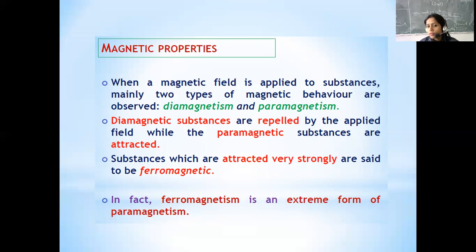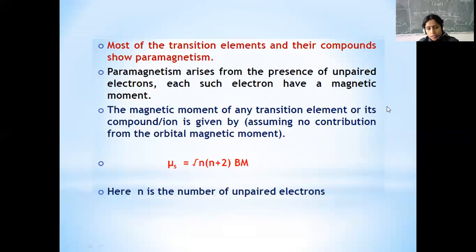Either diamagnetism or paramagnetism. Diamagnetism means substances which are weakly repelled by the field. Paramagnetism means substances which are feebly attracted by the field. But when this attraction is very strong, it is called ferromagnetism. In fact, ferromagnetism is an extreme form of paramagnetism. Now, it has been found that most of the transition elements and their compounds show paramagnetism.